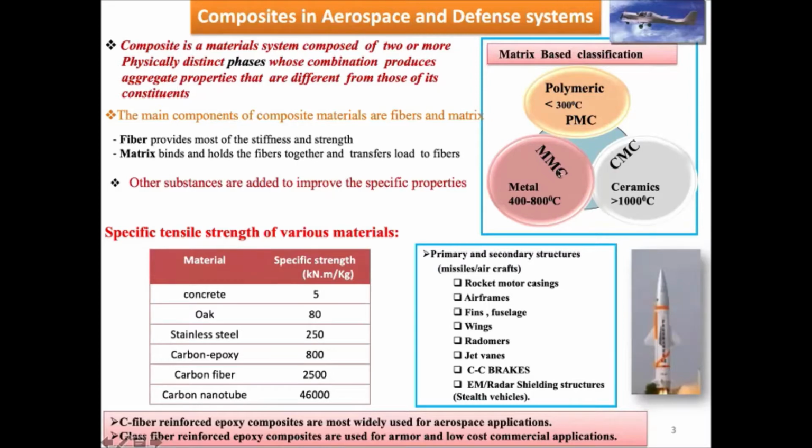For DRDO and defense applications, mostly people use polymer matrix composites.